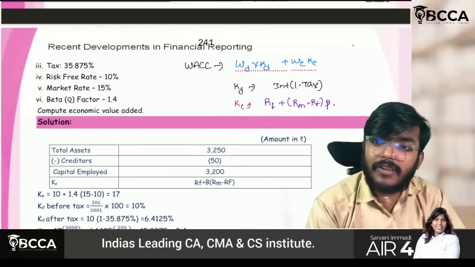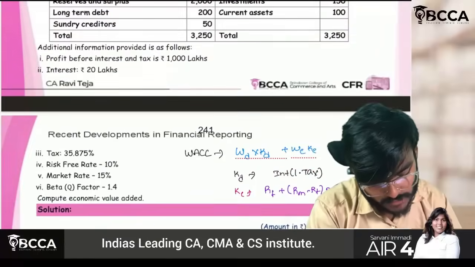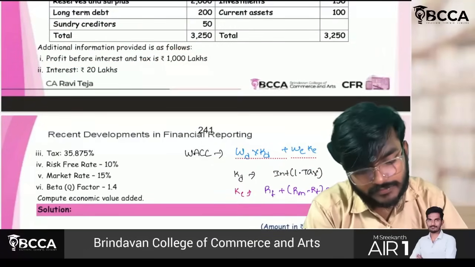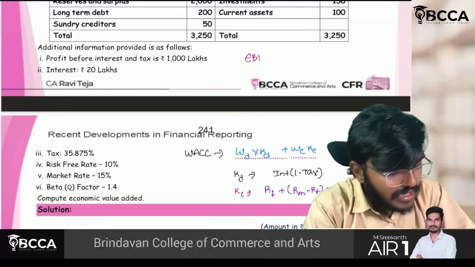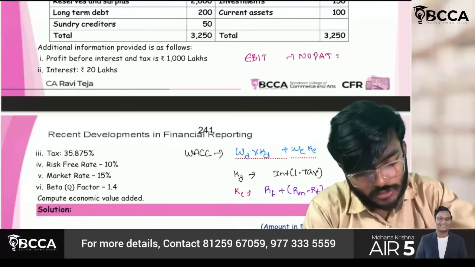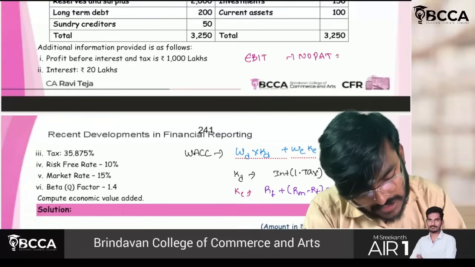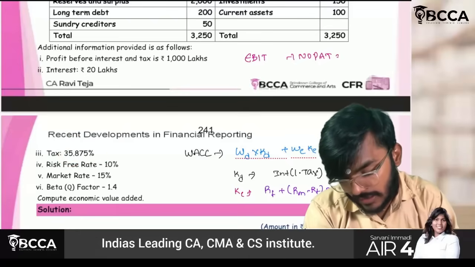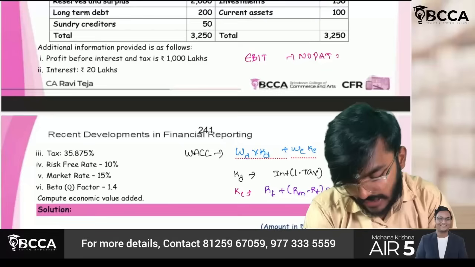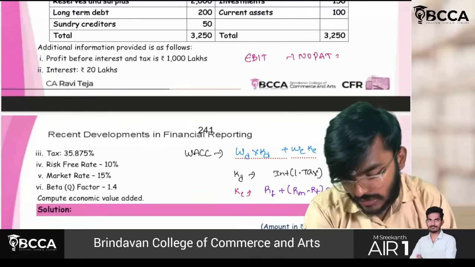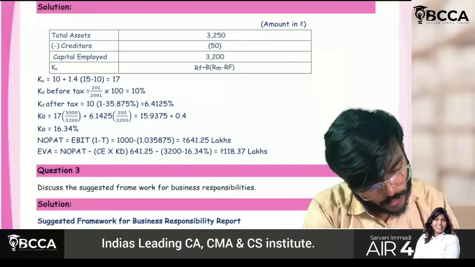That's it. Everything they have given in the question only. Okay, so just observe this. Profit before interest and tax is 1000 lakh. This is nothing but EBIT. Take the after-tax value, which is nothing but NOPAT. So NOPAT equals 1000 lakh into (1 minus 35.875%). If I do, I will get 64.125% into 1000, which gives 641.25 lakhs.